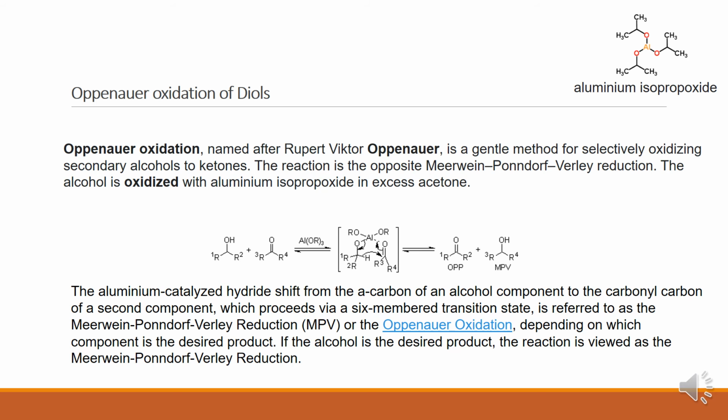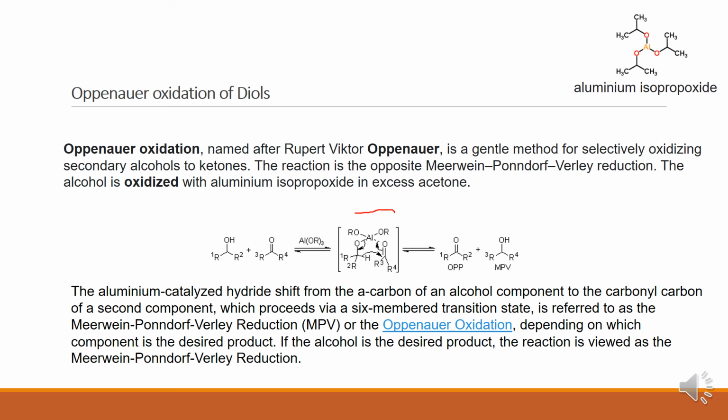So the alcohol is oxidized with aluminium isopropoxide in excess of acetone solvent. Here the aluminium catalyzed hydride shift from the alpha carbon of an alcohol component to the carbonyl carbon of the second component proceeds via a six-membered transition state.